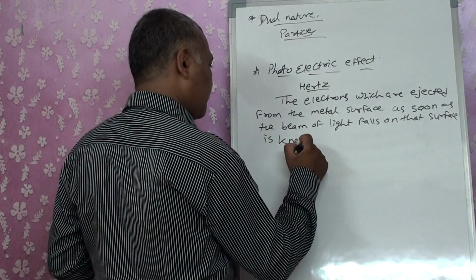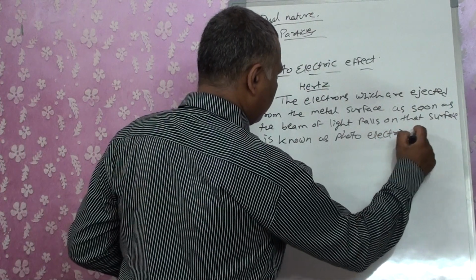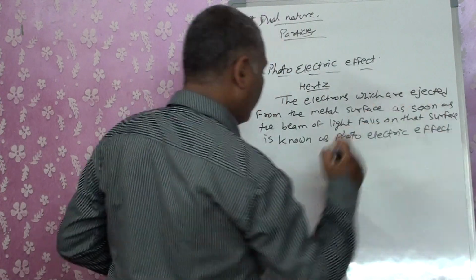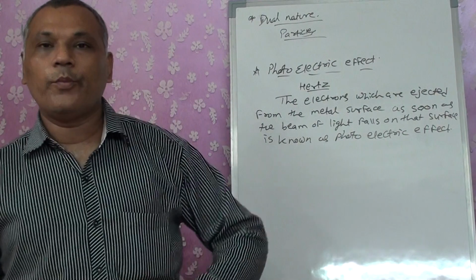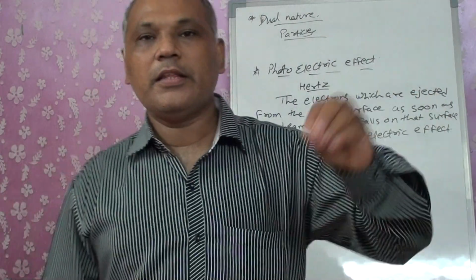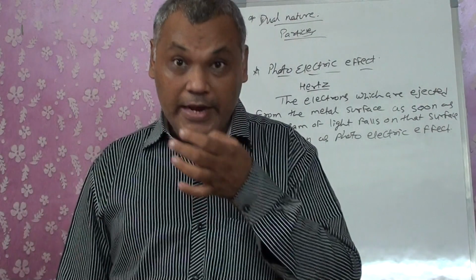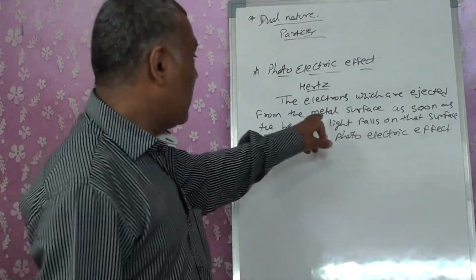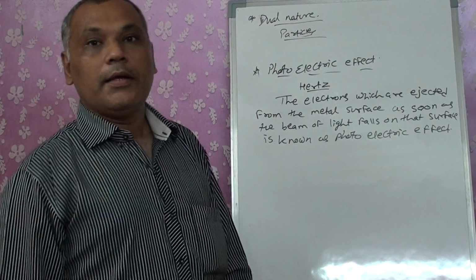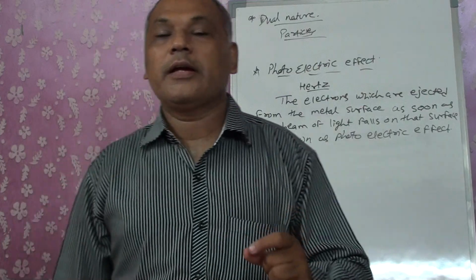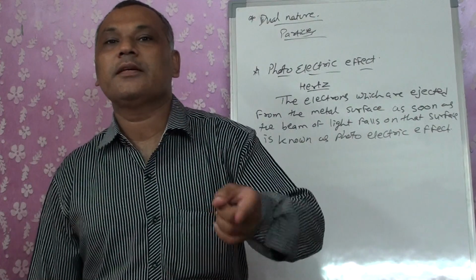This is known as the photoelectric effect. That means, as Planck was saying, when anything falls onto the surface, it is absorbed or emitted. Here, in the experiment, the energy is emitted in the form of electrons, and we know that an electron has mass, and a component which has mass is known as a particle.